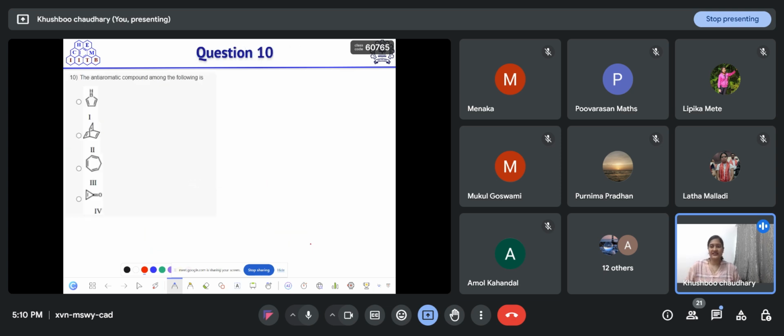Okay, so let's move on to the next question. You have to find out which of these compounds is anti-aromatic in nature. You have been given four options and you have to find out which compound is anti-aromatic in nature. All of you know about anti-aromaticity, or should I explain first?